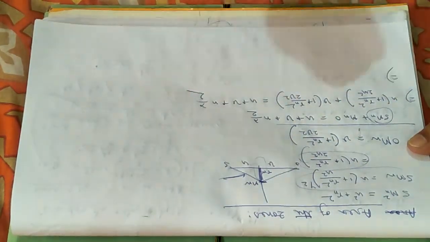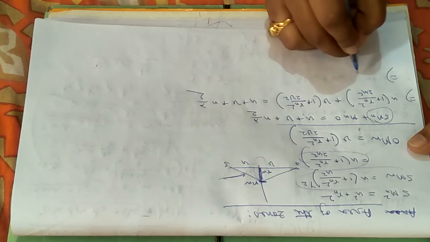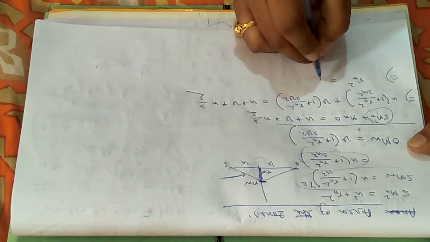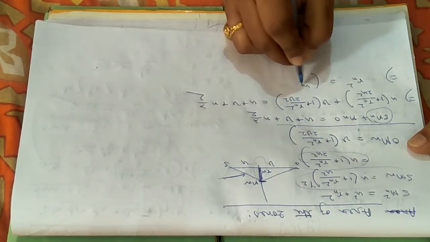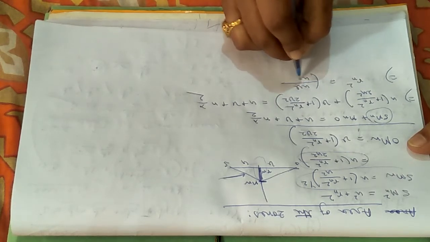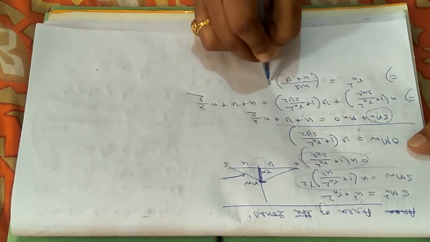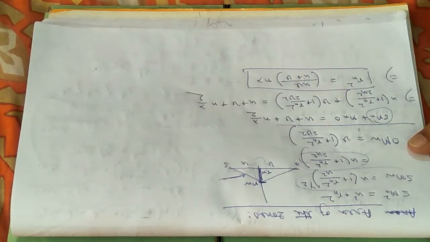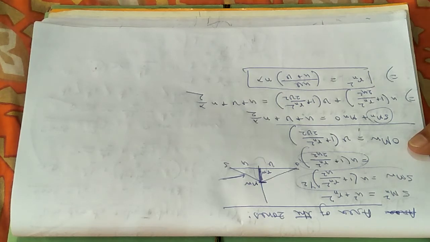Some terms will cancel on both the sides, and finally you will get Rn square equals uv divided by u plus v into n lambda. Rn is the radius of the nth half period zone or nth zone.